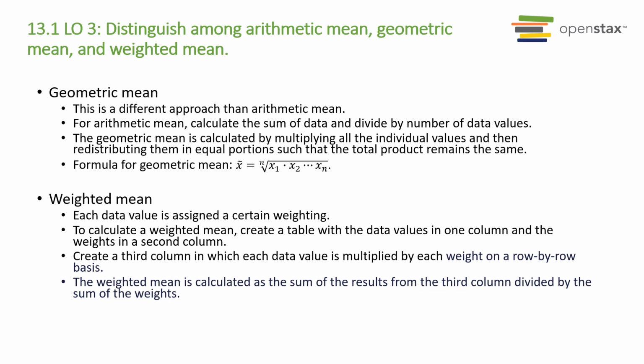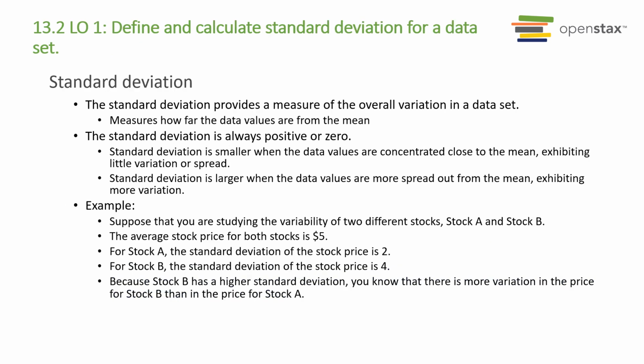In addition to the measure of center, the measure of spread or variation in a data set is important. It's good practice to report both a measure of center and a measure of variation for a data set. In some data sets, the data values are concentrated close to the mean. In other data sets, the data values are more widely spread out. Measurements such as the standard deviation and variance are used to quantify this amount of variation in a data set.